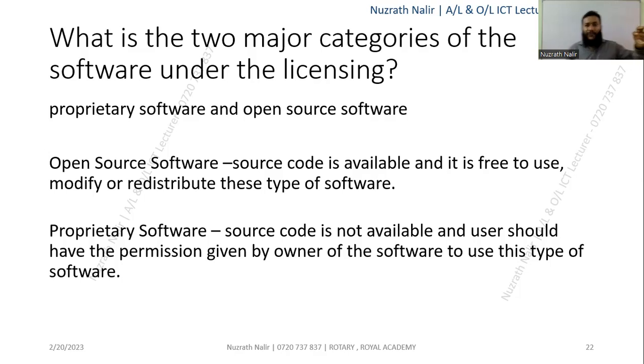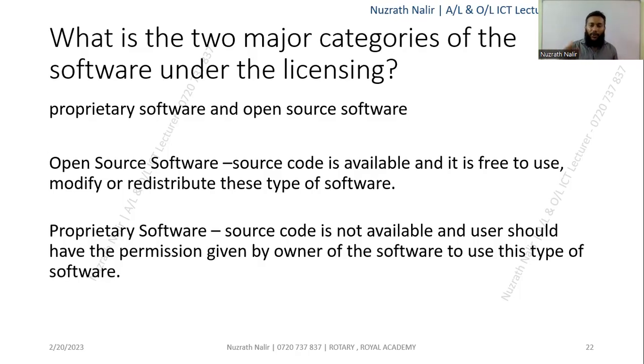With proprietary software, even when you are purchasing, even when you are paying money, they won't give the source code, because it is proprietary. Microsoft won't expose their source code. Open source you can simply download, for example GIMP, OpenOffice and LibreOffice. There are many open source software. Even MySQL, which we use with WAMP, is open source.